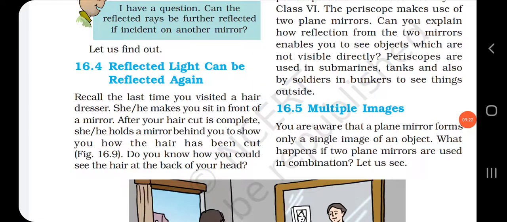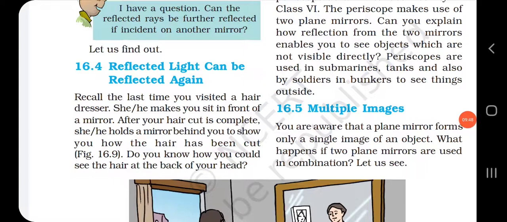Okay, so it is due to multiple reflection. Multiple reflection means reflection of light again and again. Multiple reflection from the two mirrors enables us to see objects which are not visible directly. Understood?